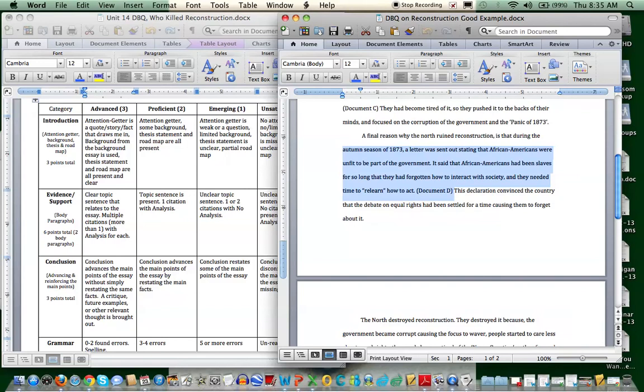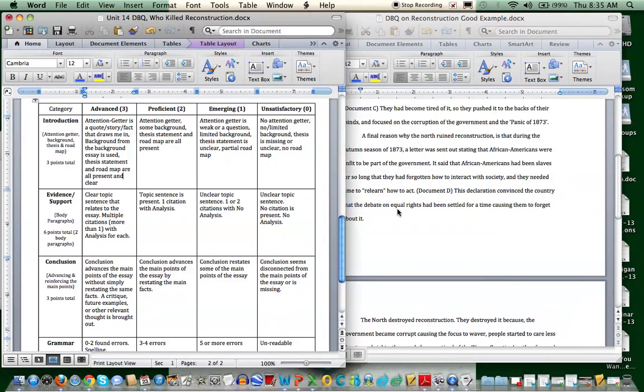Alright, so clear topic sentence? Yes. Do they have one citation? Yes. This declaration convinced the country that the debate on equal rights had been settled for a time, causing them to forget about it. So some analysis there as well. The only problem with this, there's only one citation. Topic sentence? Good. One citation?